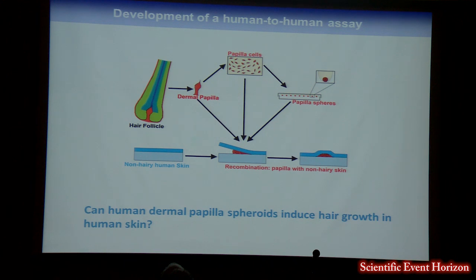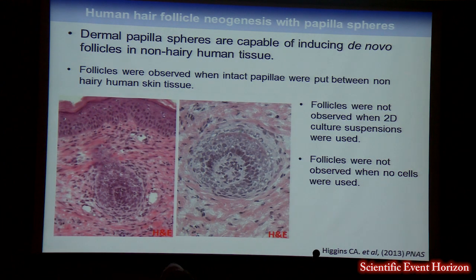The mice were bandaged, and at the end of 6 weeks we removed the grafts to assess them for the presence of hair follicles. And sure enough, the dermal papilla spheroids are capable of inducing de novo hair follicles in the non-hairy human tissue, and this is a couple of examples you can see here with the newly formed dermal papilla and sometimes a little bit of inner root sheath. Follicles were also observed when intact papillae were placed between the non-hairy human skin, which was our positive control. They were not observed when 2-dimensional culture suspensions were used, nor when no cells were used.